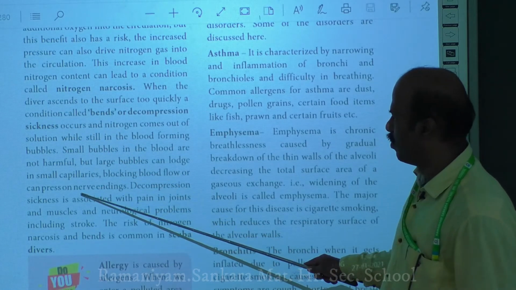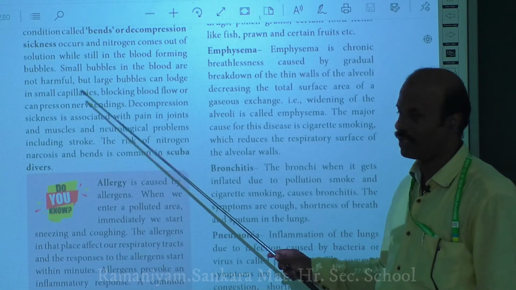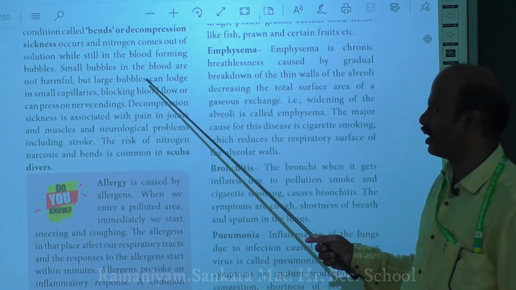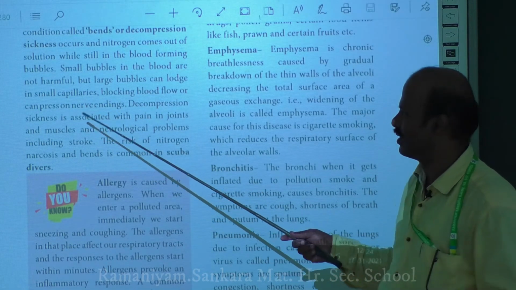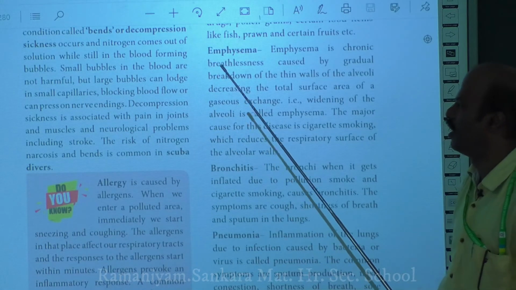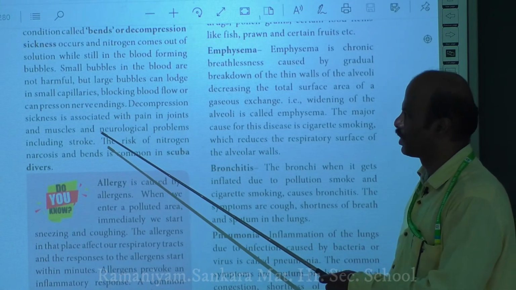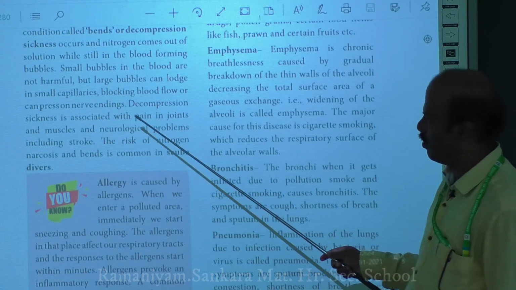But if the bubbles are larger, they will clog or lodge in the small capillaries. As a result, it will block the flow of blood, or even press on the nerve endings. So when the flow of blood is stopped, this leads to decompression sickness. It is mainly causing pain in joints.